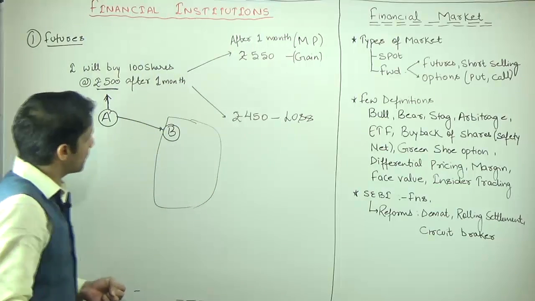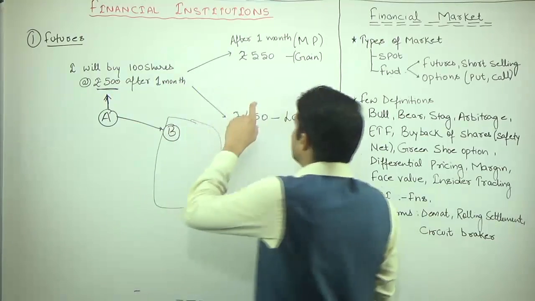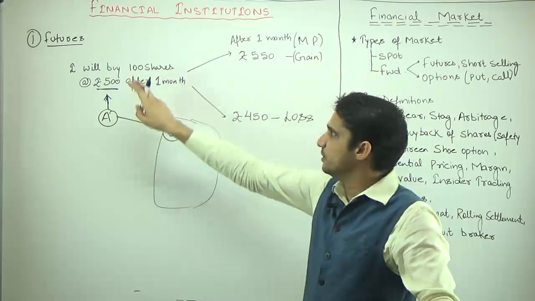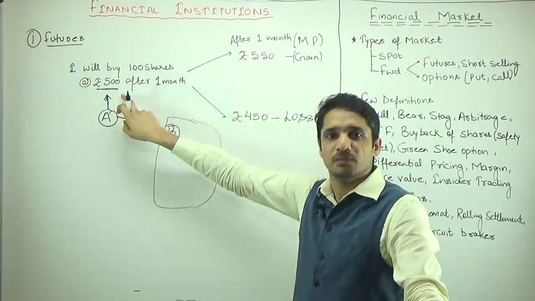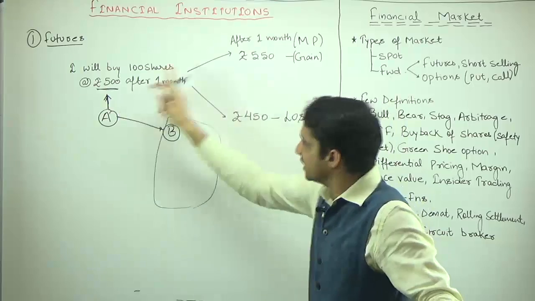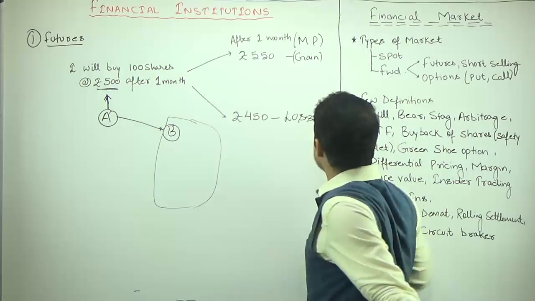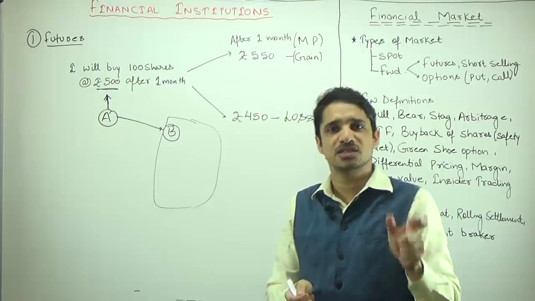Then the next case: suppose the price of this share becomes 450. A will be forced to purchase at 500, but the problem is it is instant. On the expiry of this future, the futures and options, the expiry date is the last Thursday of the month.